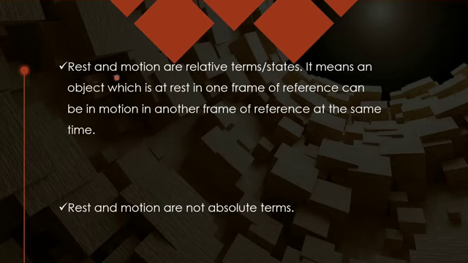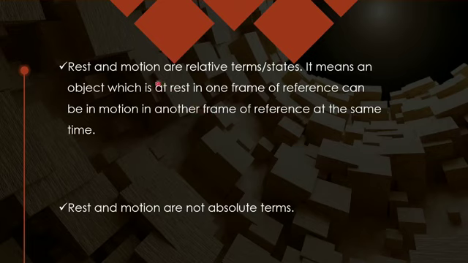You should know this thing, that rest and motion are relative terms. Relative terms means when I want to study rest or motion, I need to have a frame of reference with me, and with reference to that frame I will see whether the body is at rest or in motion. So the same body can be at rest. Like when you are sitting in the train, you are at rest with reference to your neighboring person, but you are in motion with reference to the surroundings outside the train. So the same person can be at rest or in motion by changing the frame of reference.